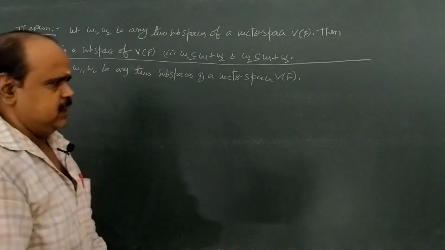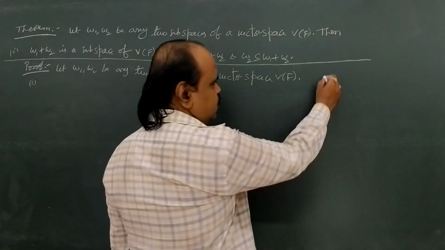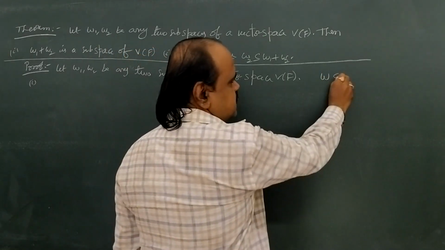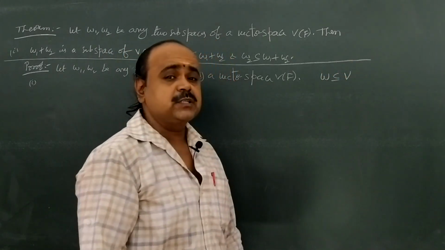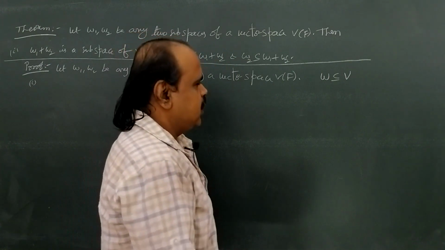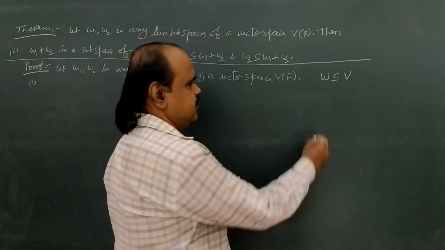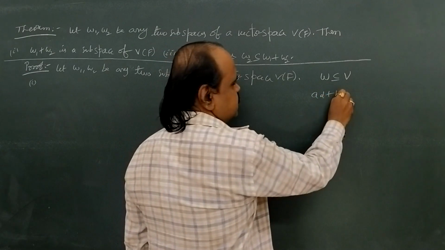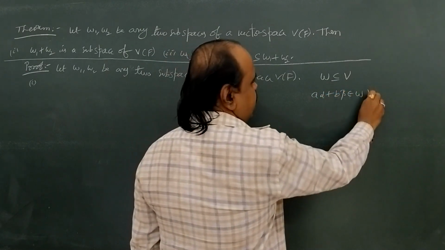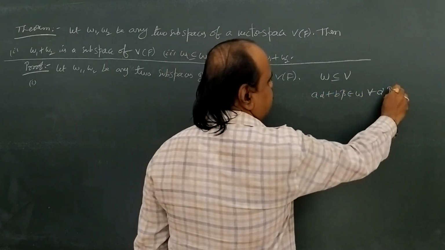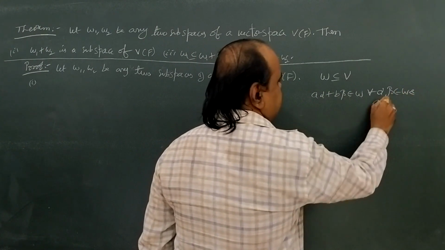Now come to our earlier theorems. If we want to show a non-empty subset W is a subspace of V, we have an if and only if condition there. What is it? A alpha plus B beta belongs to W for all alpha, beta belongs to W and A, B belongs to F.